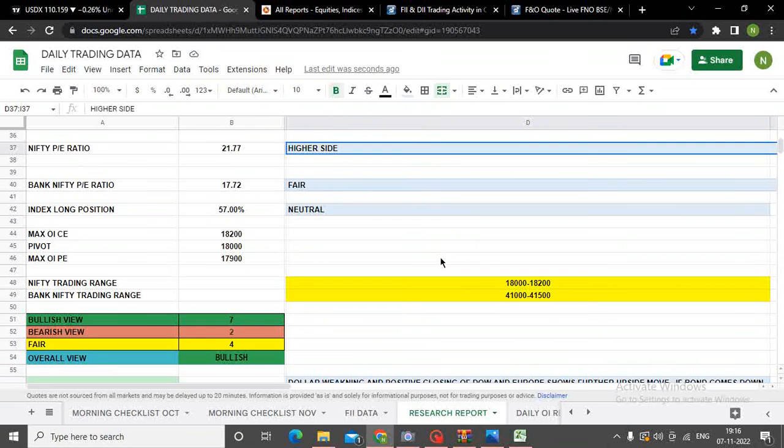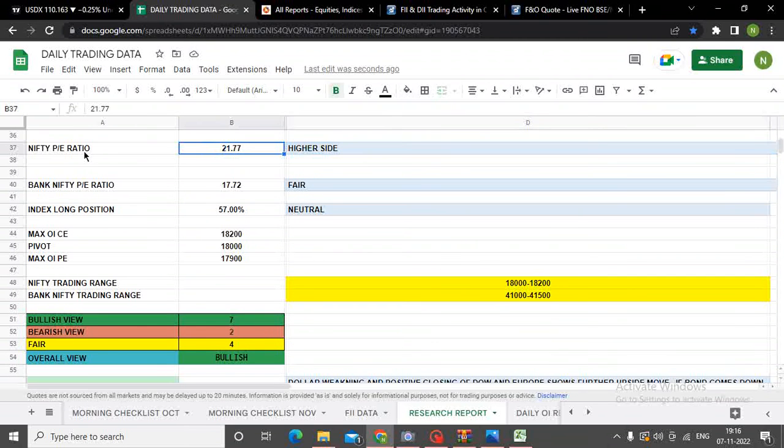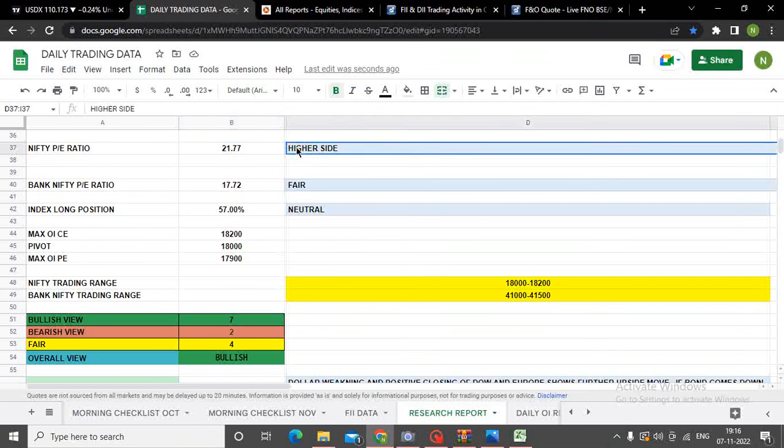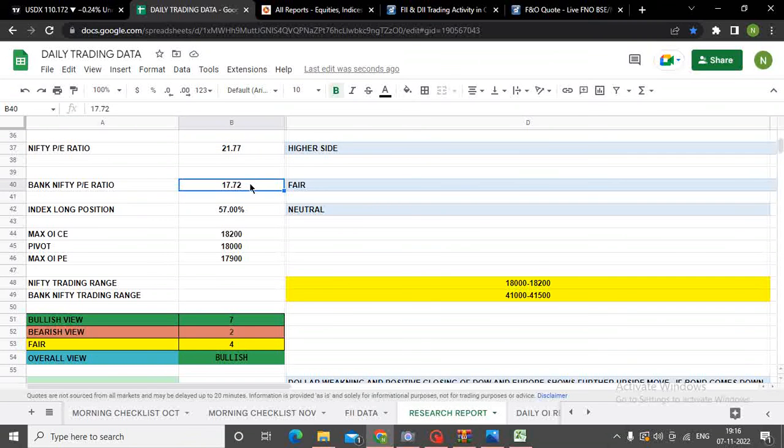So at the moment we'll ignore this P ratio, it doesn't change overnight, but there are minor changes. So this is around 21.77, which I find on the higher side for Nifty, and 17.72 is the Bank Nifty P ratio, which I find fair. अगर खरीदनी है कोई भी डिप में, तो banks would be a better buy. Now index की long position 57% we've discussed.